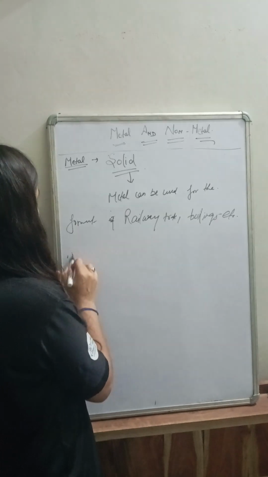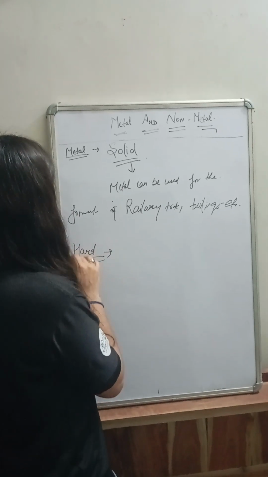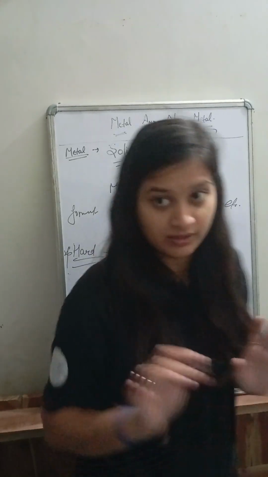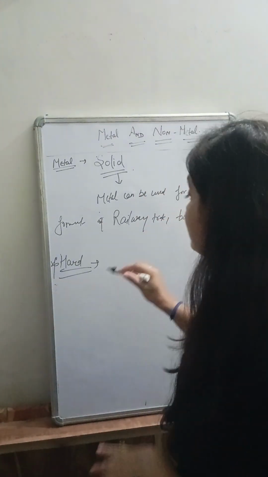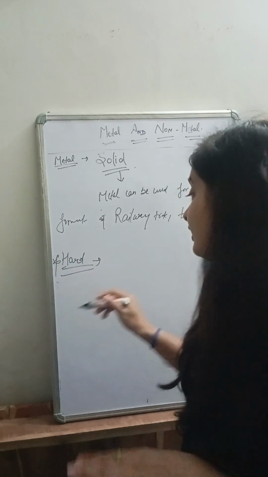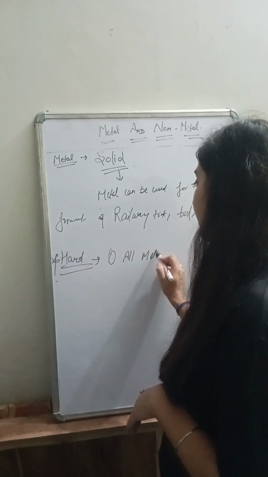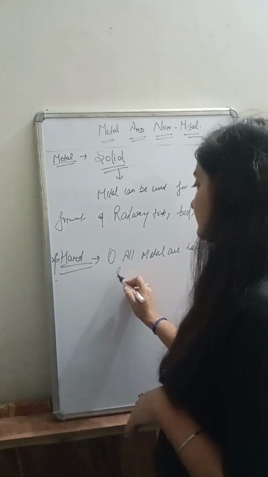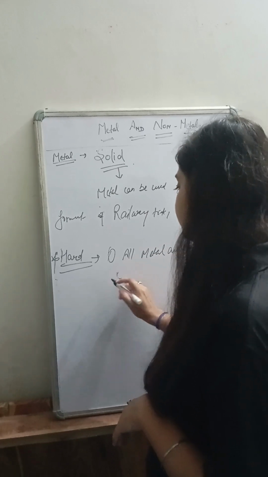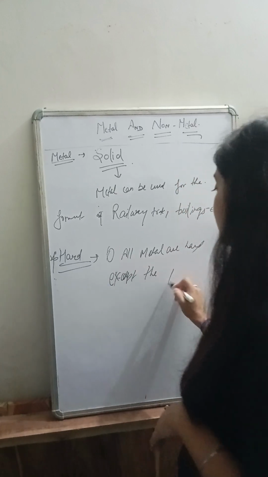Another point is metals are hard. Remember one thing, all metals are not hard. Only certain types of metals are hard. Exceptions are always there in chemistry. So the first example is, all metals are hard except sodium.